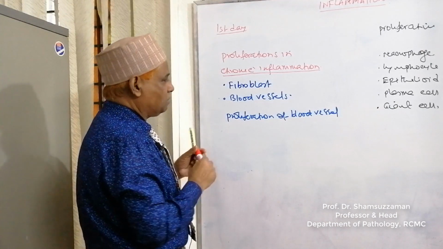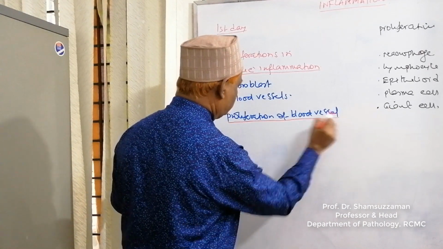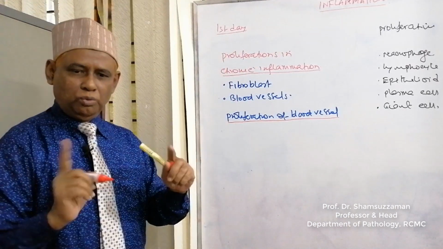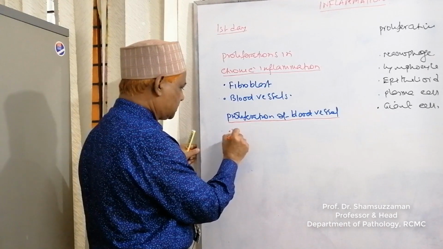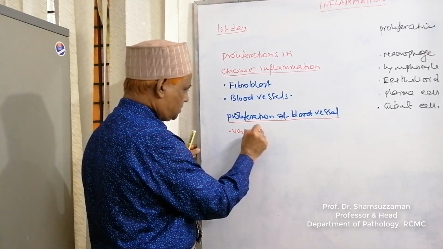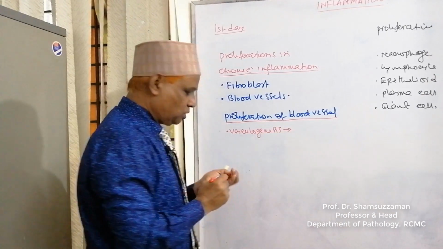What is the term for proliferation of blood vessels? There are two terms. One is vasculogenesis. What do we mean by vasculogenesis?